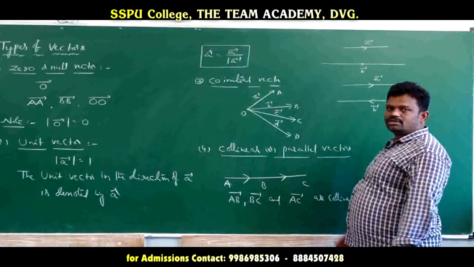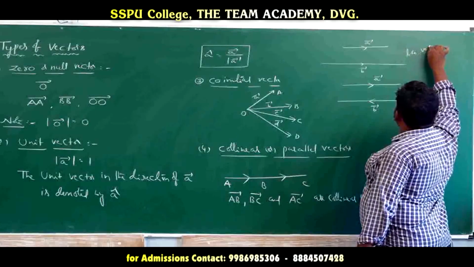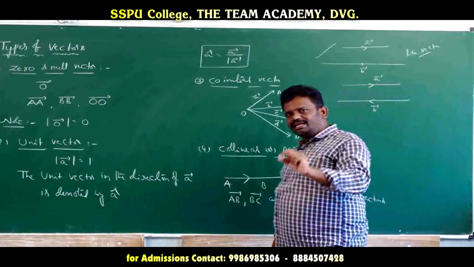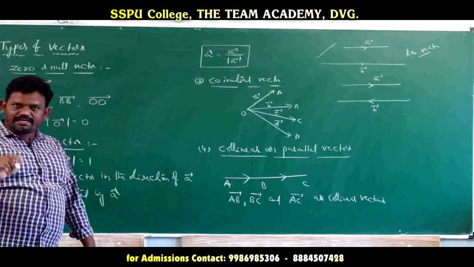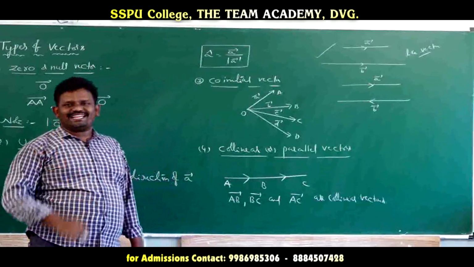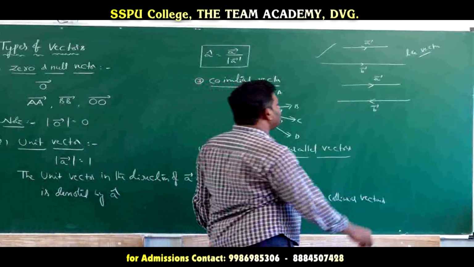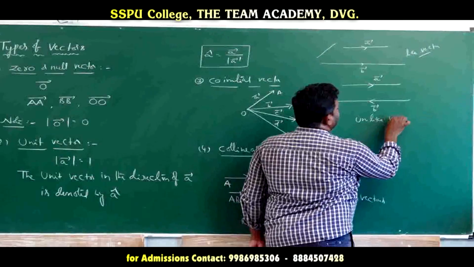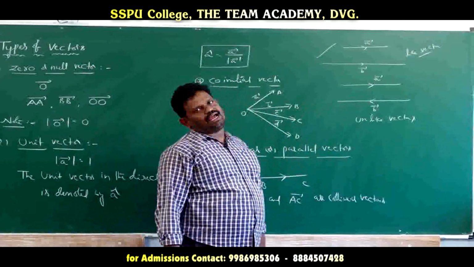This is the example for like vectors. Otherwise, collinear or parallel vectors having opposite direction are said to be unlike vectors. So same direction is like, opposite direction is unlike.